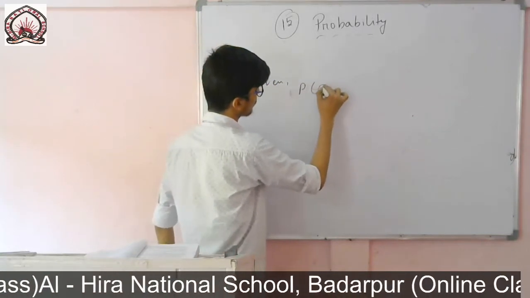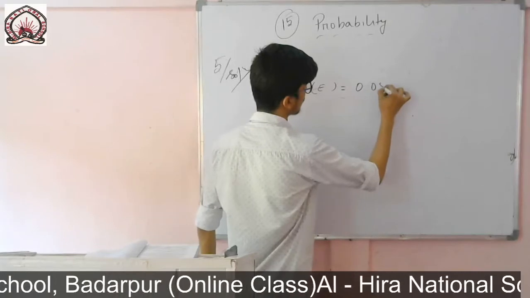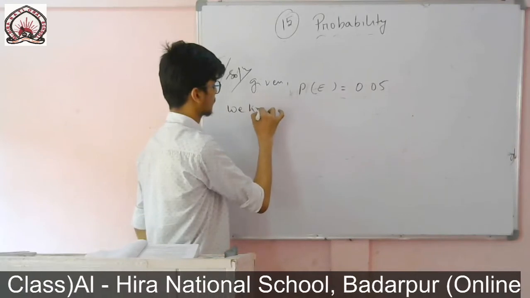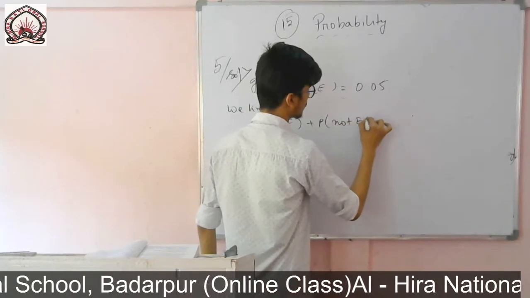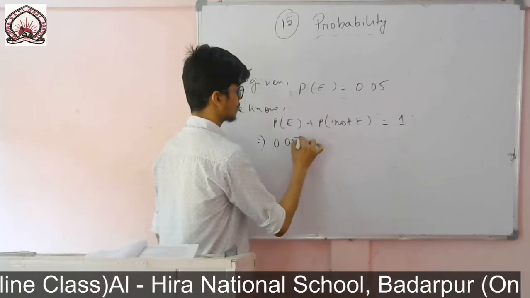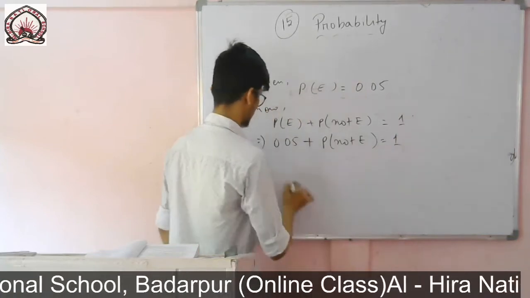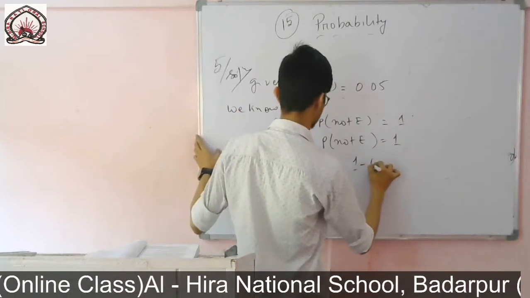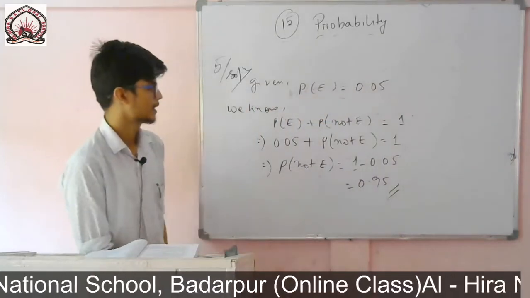Given probability of E equals 0.05. So we know probability of E plus probability of not E equals 1. Probability of E, it is given here 0.05, plus probability of not E equals 1. This implies probability of not E will be equal to 1 minus 0.05, which is equal to 0.95.